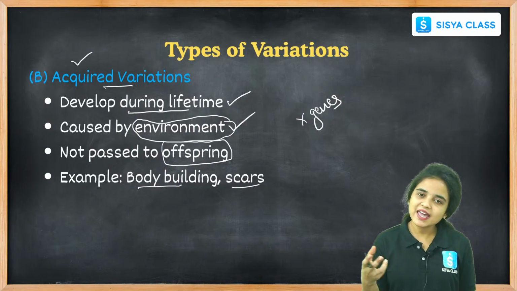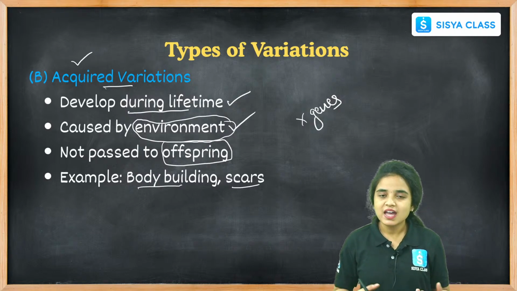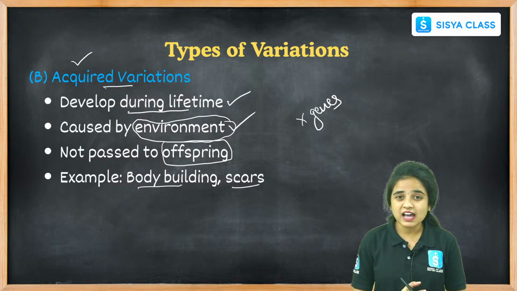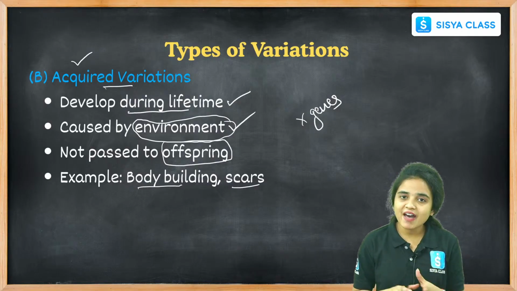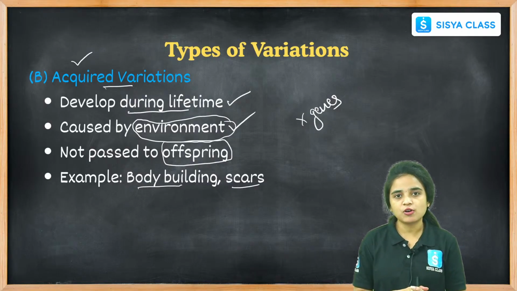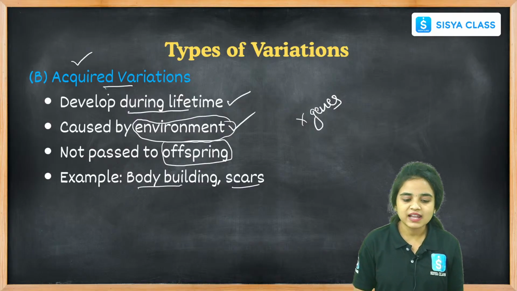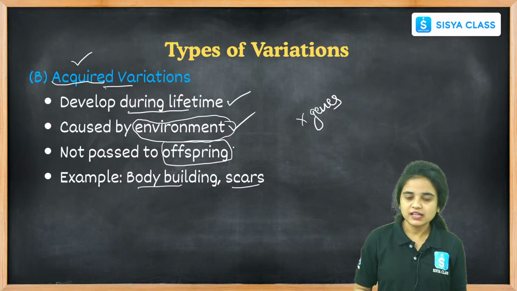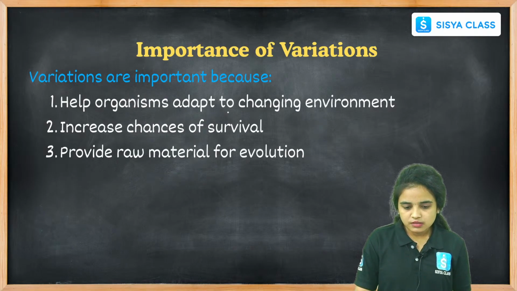Right students, he is acquiring weight gain and developing his body, and also the changing of some skin colors. These are all things we are doing nowadays. Those are acquired from the environment, not through the genes. So these variations are called acquired variations, right students?